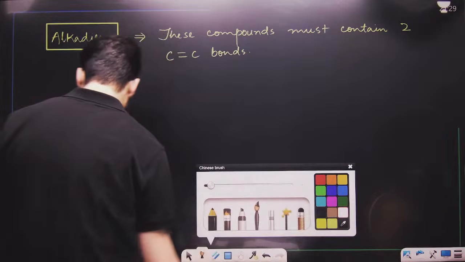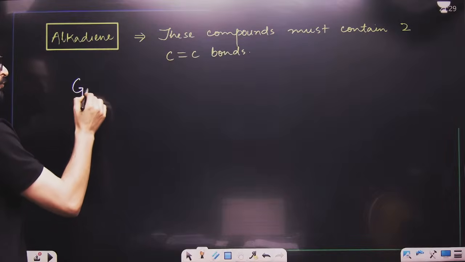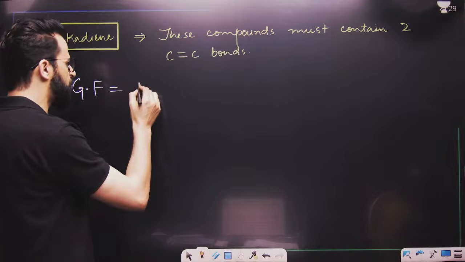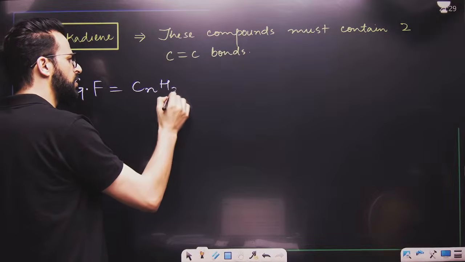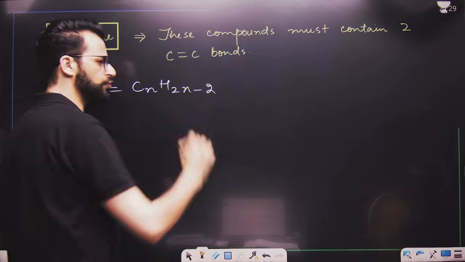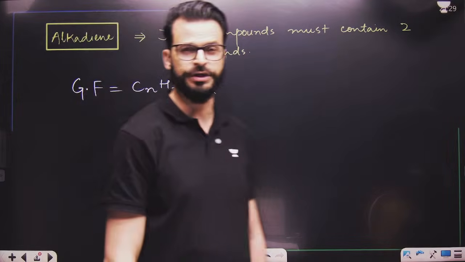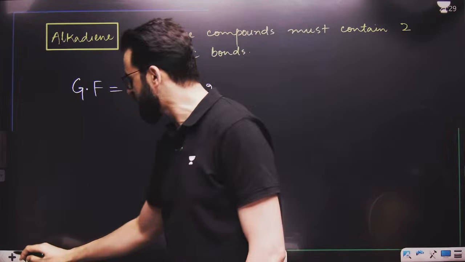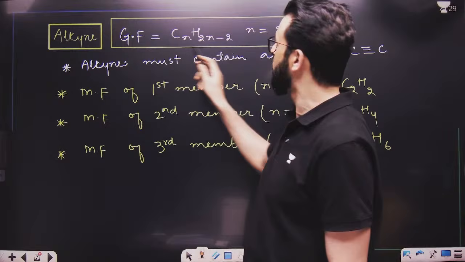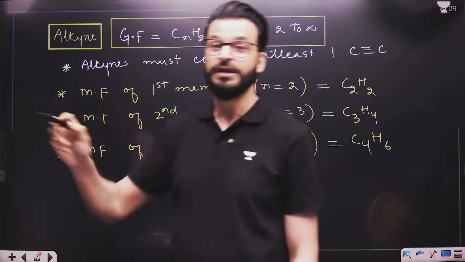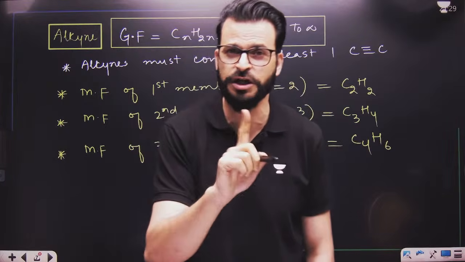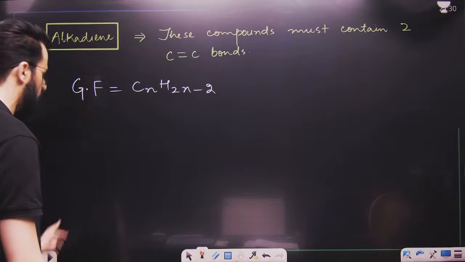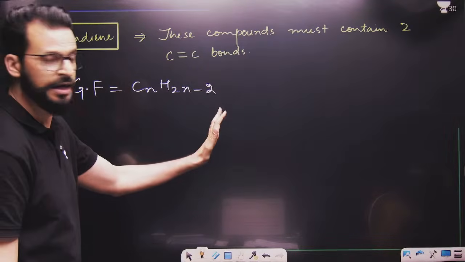And what will be their general formula? Their general formula will be CnH2n minus 2. Now, my dear lovely students, have a look at the general formula. This general formula is similar to that of alkynes. The general formula is similar, but the functional group is not. Here, the general formula is CnH2n minus 2, and for alkynes it is also CnH2n minus 2.